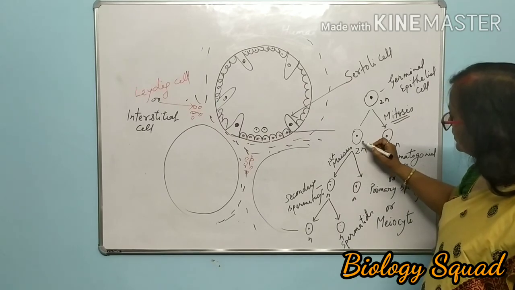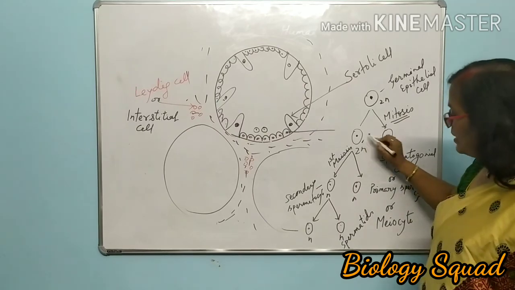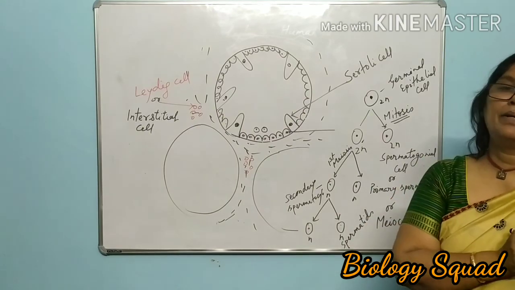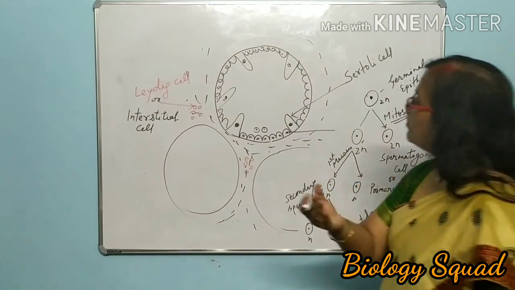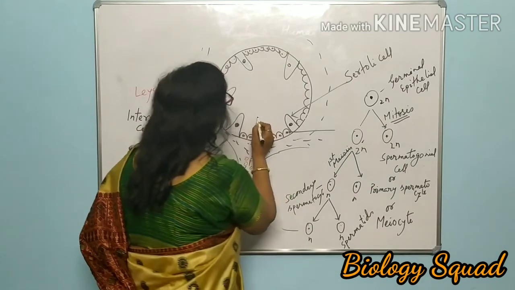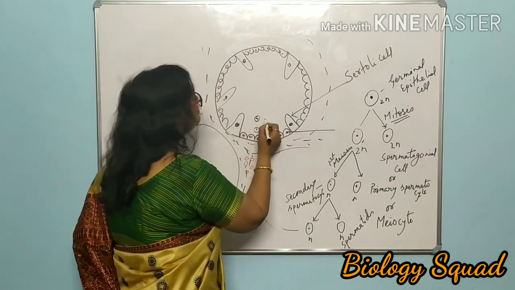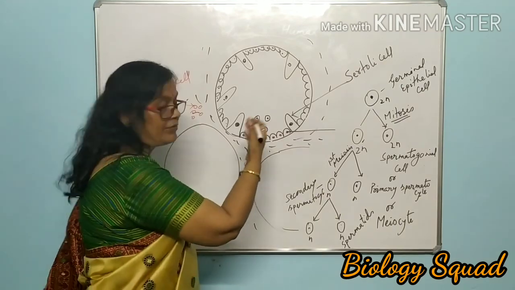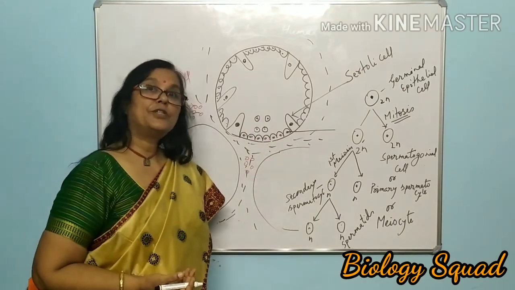From 1 spermatogonial cell, 4 haploid spermatids develop. Then what happened? After the formation of haploid spermatids, there is modification in the shape.